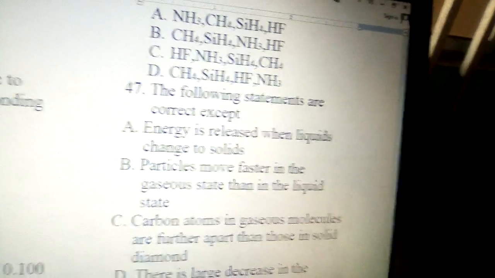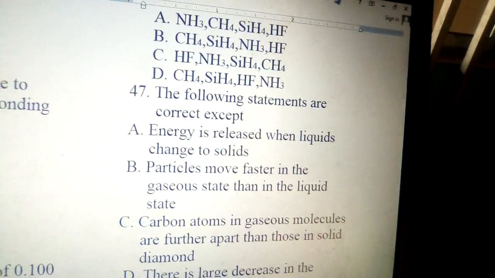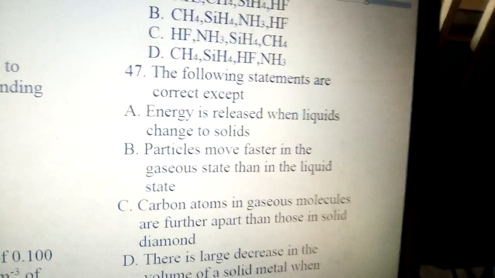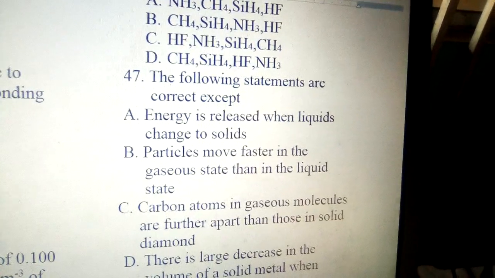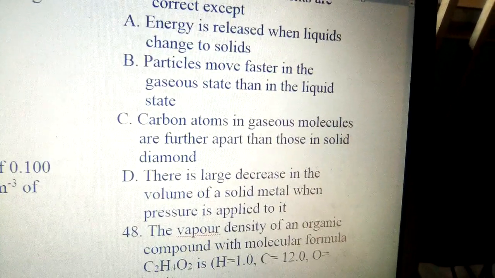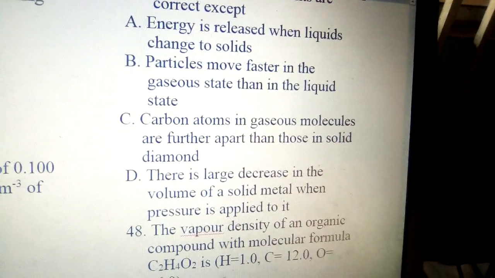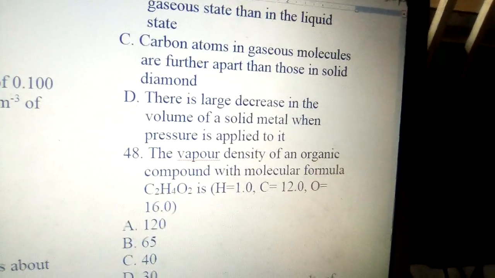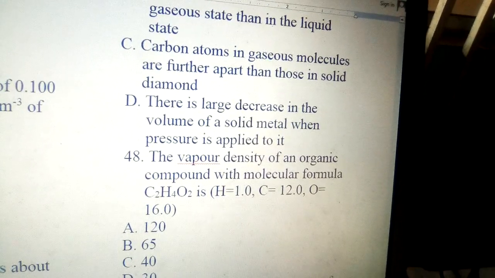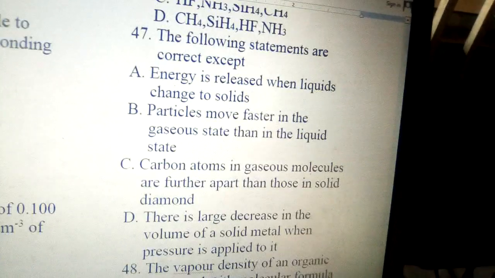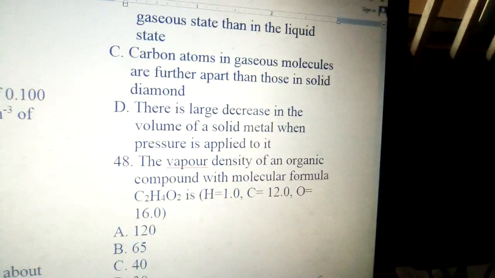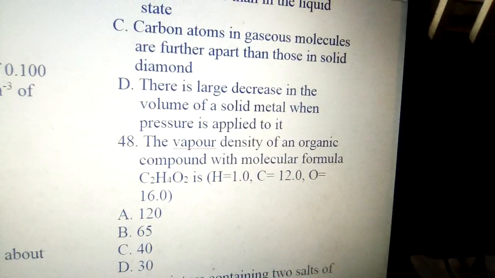47. The following statements are correct except A. Energy is released when liquid changes to solids. B. Particles move faster in gaseous state than in liquid state. C. Carbon atoms in gaseous molecules are further apart than those in solid diamond. D. There is a large decrease in volume of solid metal when pressure is applied to it. So the answer to this question is D. D is not correct because pressure has no effect on solids.